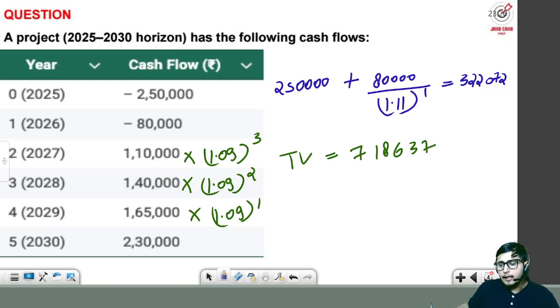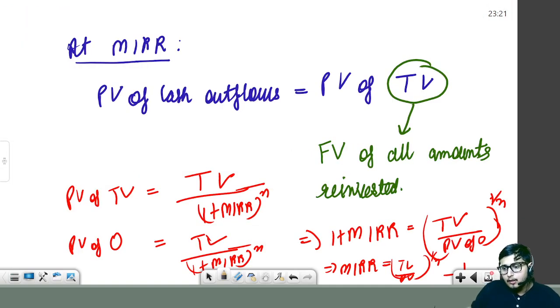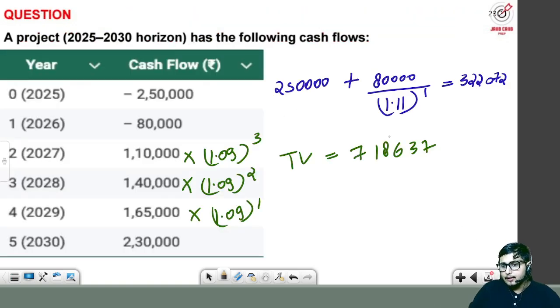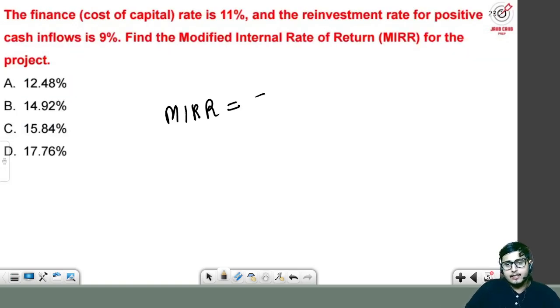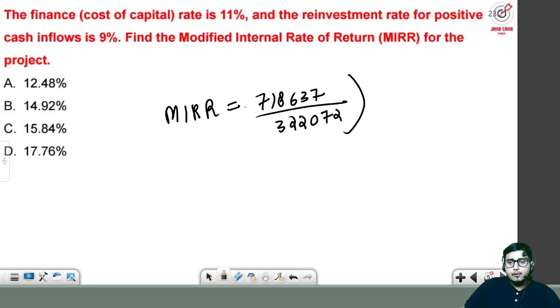Now how is MIRR calculated? Sir and ma'am, for the calculation of MIRR, we take the terminal value, that is 7,18,637, divided by present value of cash outflows, that is 3,22,072, raised to power 1 by n. What is n here? Total years are 5, for which the project is taken. So raised to power 1 by 5 minus 1. So now we will calculate this.